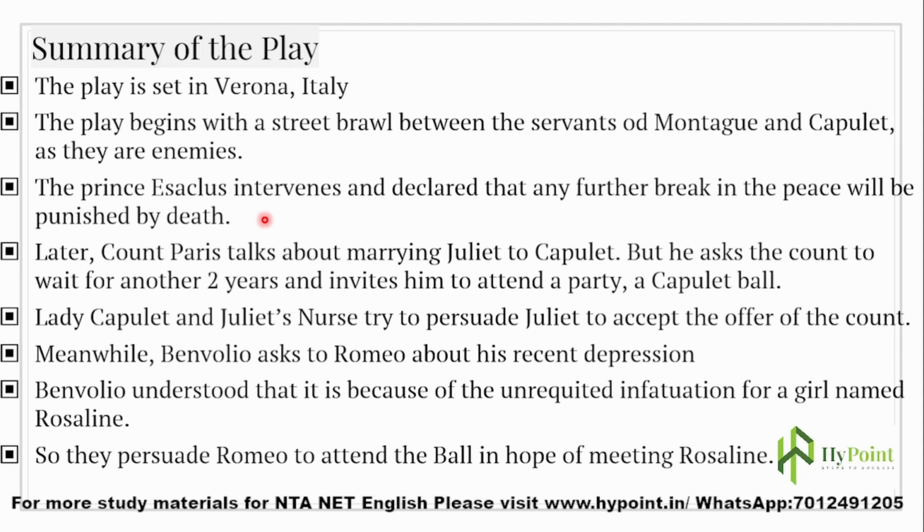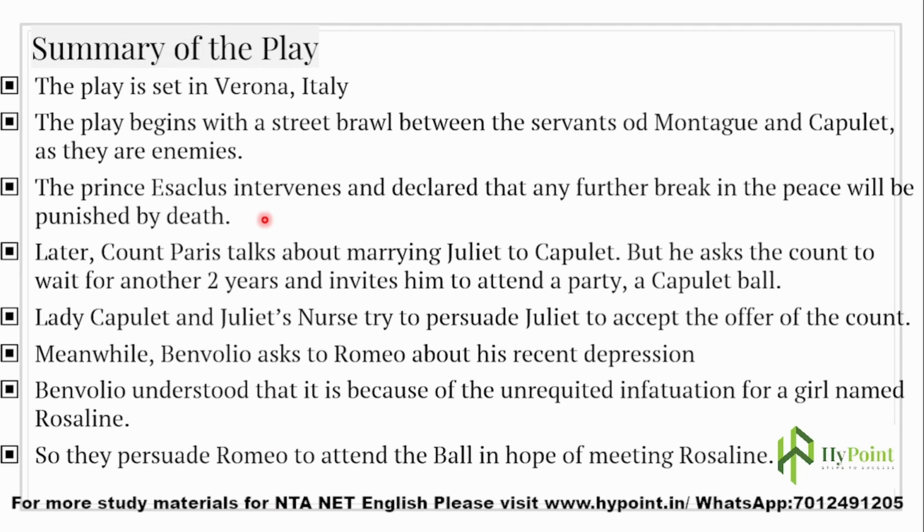That the ruling people, or the Prince Escalus, doesn't want. So he warns and intervenes and declares to each family that if they further break the peace, then that act will be punished by death.